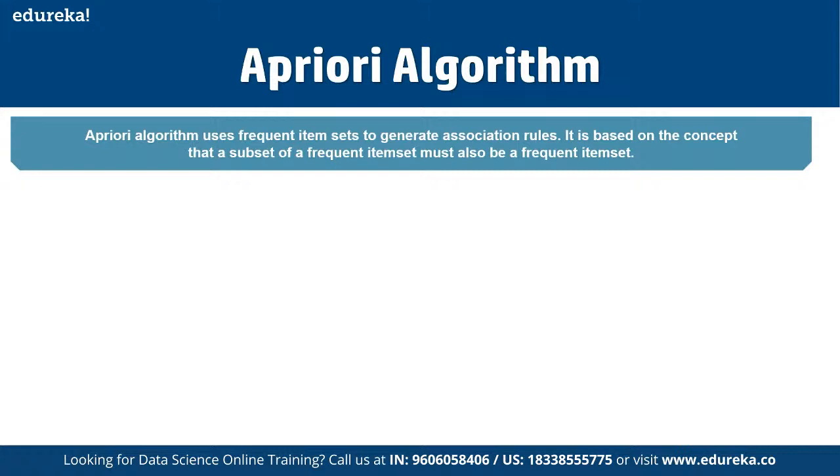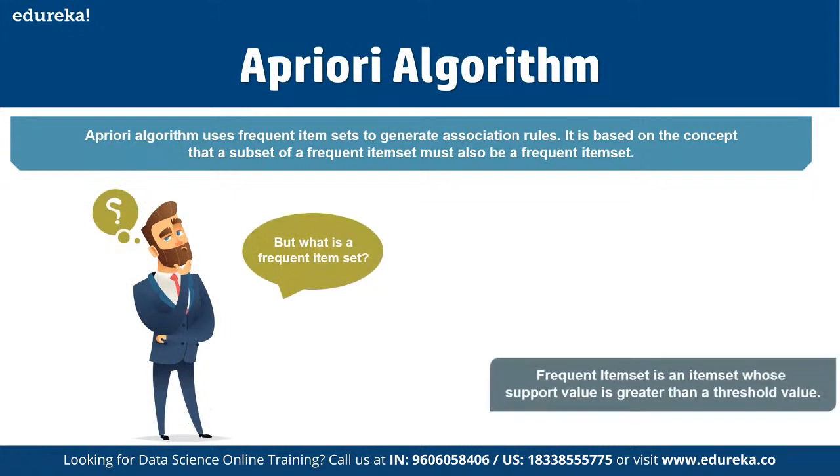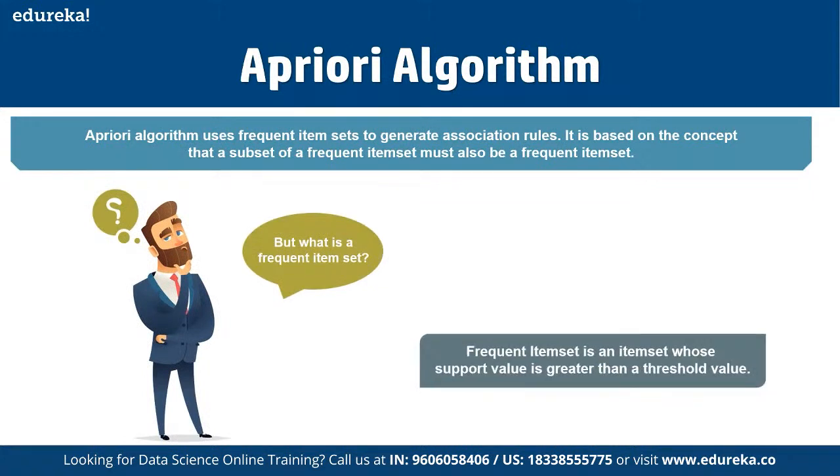And a frequent item set is an item set whose support value is greater than a threshold value that we have set for support. So now we understand what exactly a frequent item set is: an item set whose support value is greater than a threshold value.